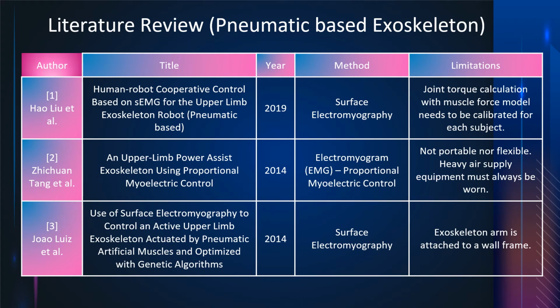These are the exoskeletons which are pneumatically actuated. The limitations in how to use the exoskeleton: the joint torque calculation with the muscle force model has to be calibrated for each subject, which is time consuming. Zishuan's exoskeleton is not portable nor flexible because heavy air supply equipment must always be worn. Next, the exoskeleton by Lewis is attached to a wall frame, which thus is not portable.